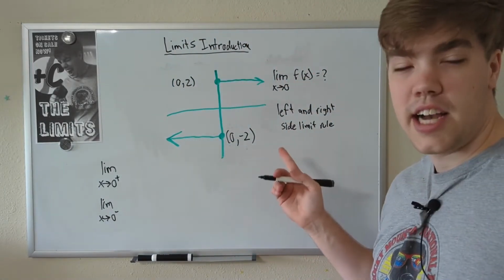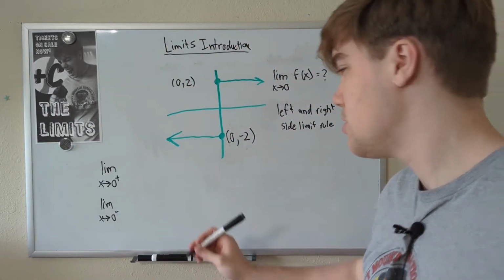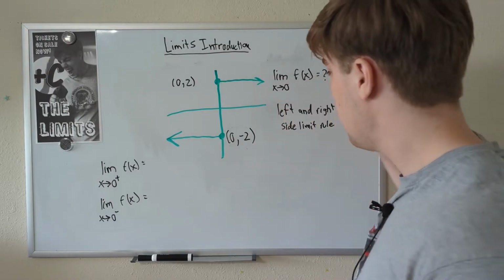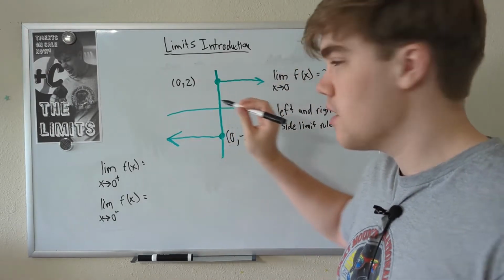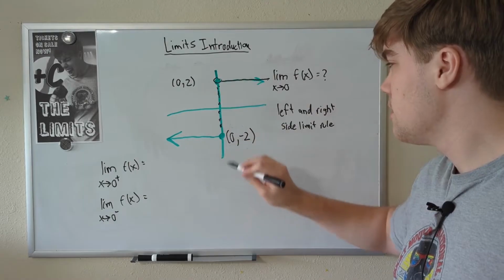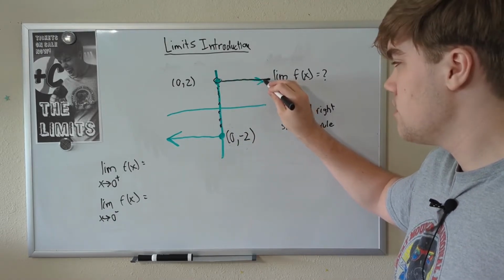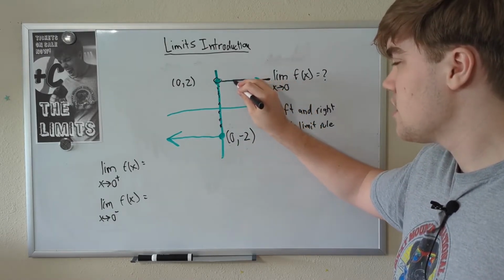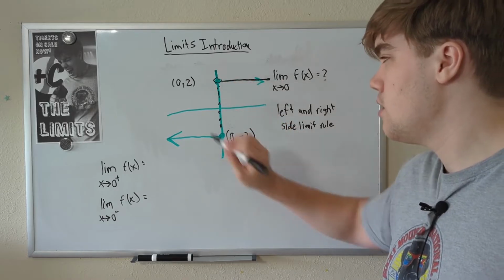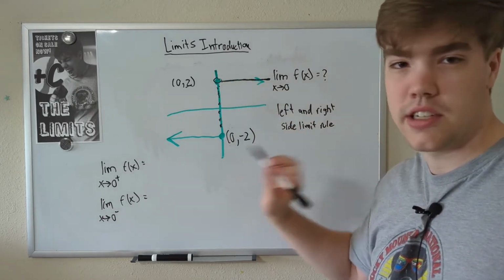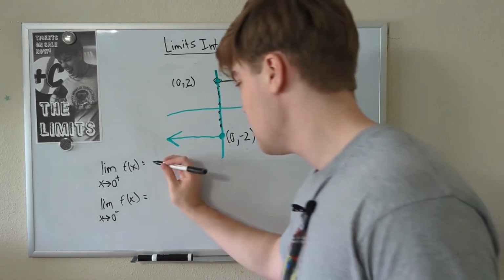And since we have a graph, it actually is pretty easy to find both of these limits. Let's start with coming from the positive side. We start at infinity and approach 0. So here's x equals 0 along this line. And as we approach from negative infinity all the way to 0, as x gets closer and closer to equaling 0, our y gets closer and closer to equaling 2. This is a constant function.